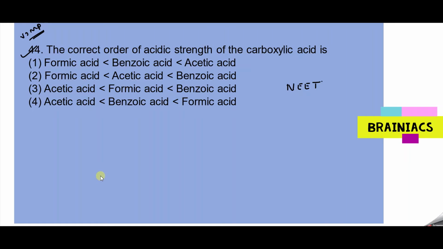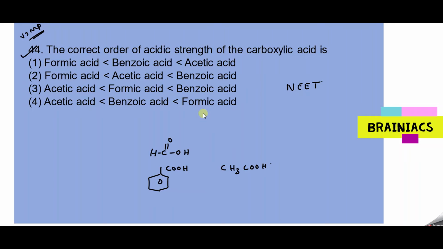You have formic acid, because here logic will not work. That is the reason. You have C6, then you have acetic acid. Option 4. Okay, option 4 means formic acid. Exactly correct. That is the correct answer.